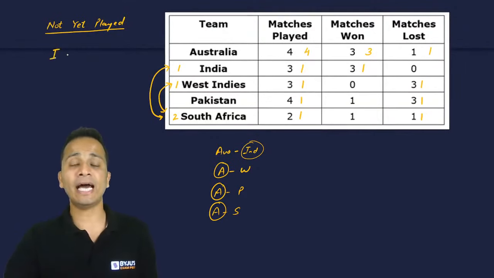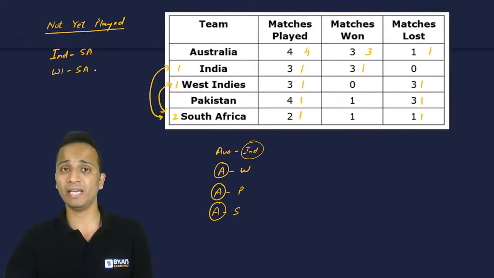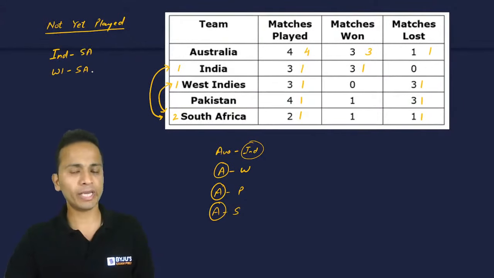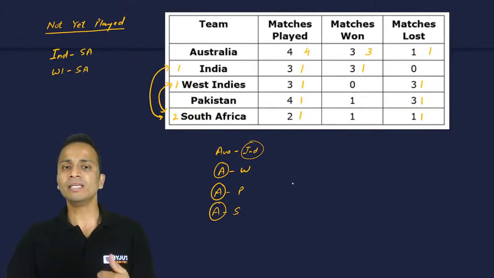So I'll write it at the top left corner. India and South Africa, this match is remaining, and West Indies and South Africa, this match is remaining. तो मतलब ये वाले 2 मैचेस अभी नहीं हुए हैं. Okay, fine. Now I have written all the 4 matches for Australia.